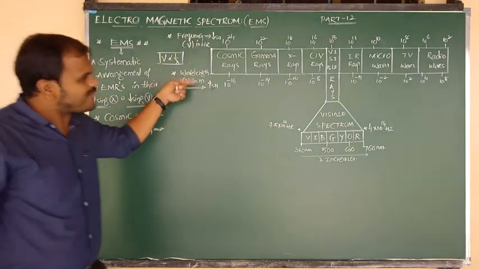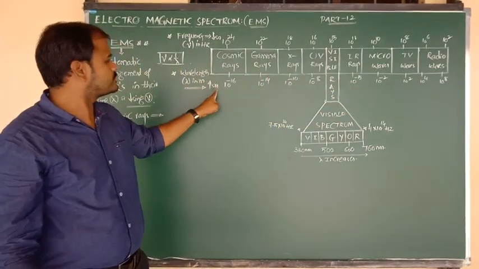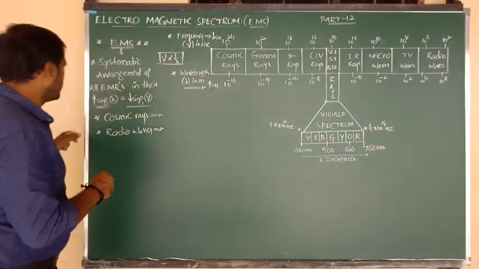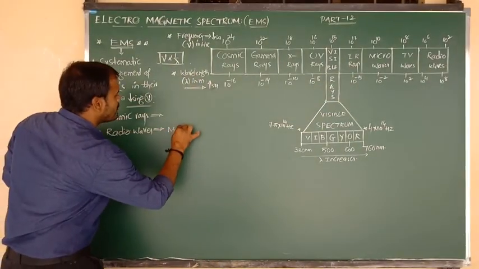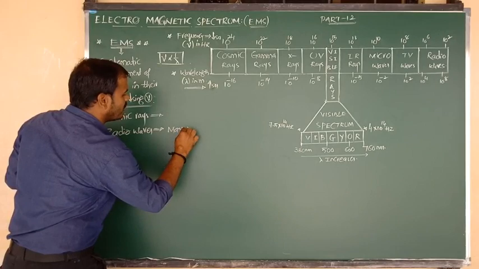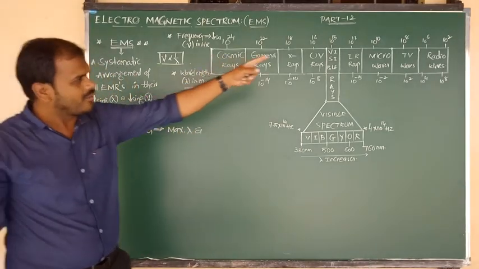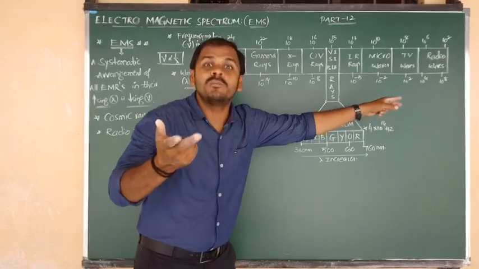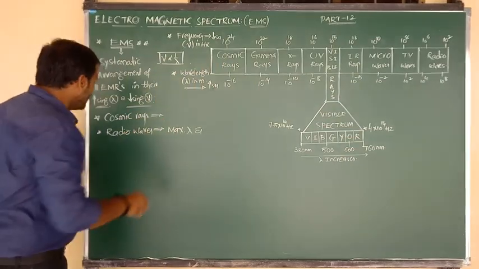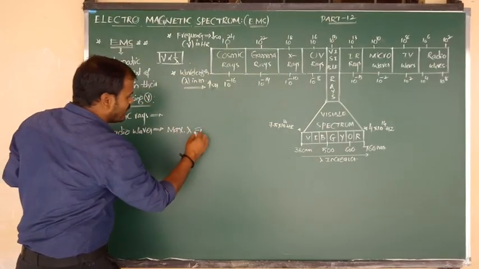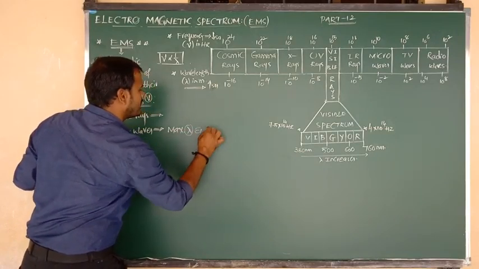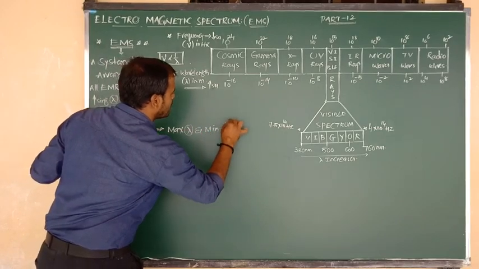Okay, right. So left to right, wavelength values increase. So which contains maximum wavelength? Radio waves. So radio waves contain maximum wavelength. What is the symbol? Lambda. And if radio waves contain maximum wavelength, what about the frequency? Frequency will be very less because both are inversely proportional. So radio waves contain maximum wavelength, which means they contain the lowest, minimum frequency.